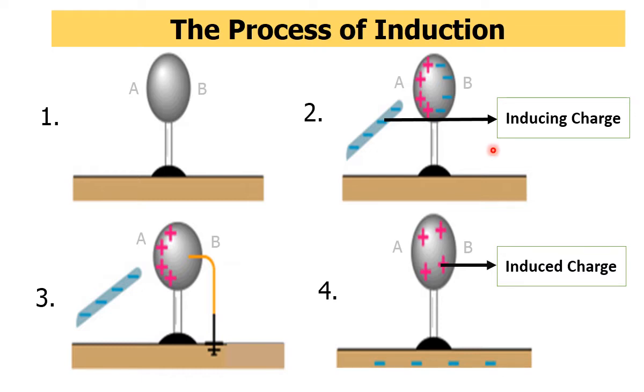In the above explanation, the negative charge in the rod which has created the induction in the conductor AB, that charge is called inducing charge, and the charges which are accumulated in the conductor AB are called induced charge. That means the charge produced by electric induction is called induced charge, and the ebonite rod by which we get the induced charge, that charge is called inducing charge.